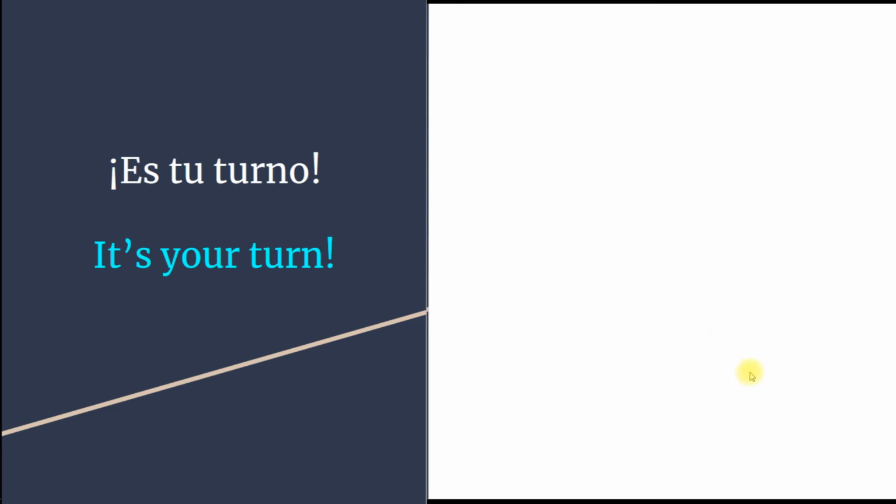Now we're going to take a look at ella and visitar. She visits. Visitar, to visit. Now you know what the steps are to conjugate the verb.